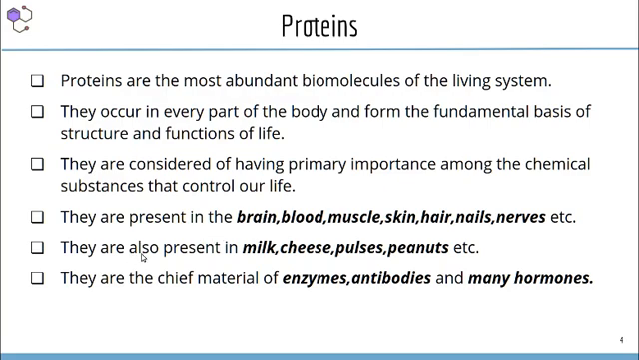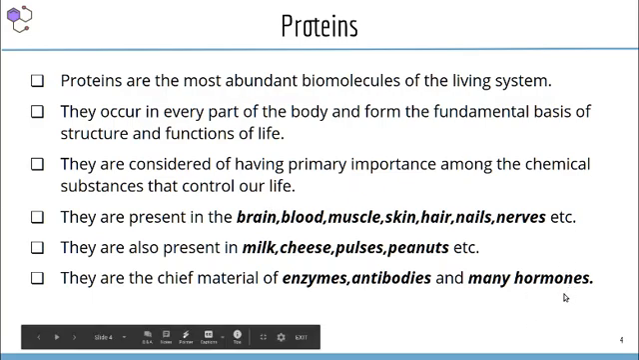They are also present in milk. Milk contains the protein casein. Cheese, pulses and peanuts also contain different types of proteins. Proteins are the chief material, the main constituent of enzymes, antibodies and many hormones. That means enzymes, antibodies and hormones are made up of proteins. That's all about the basic things about proteins.